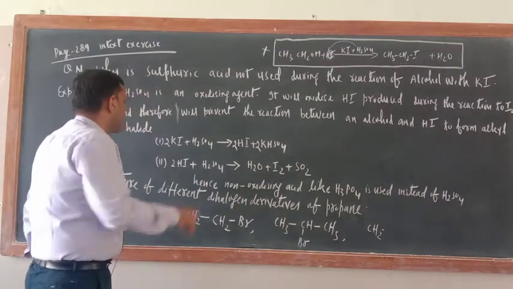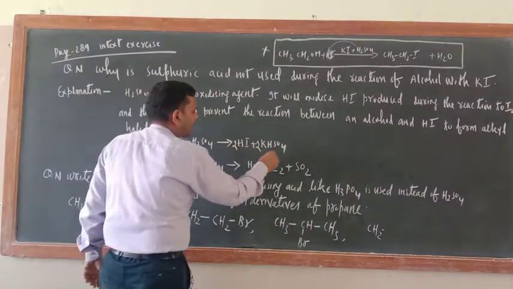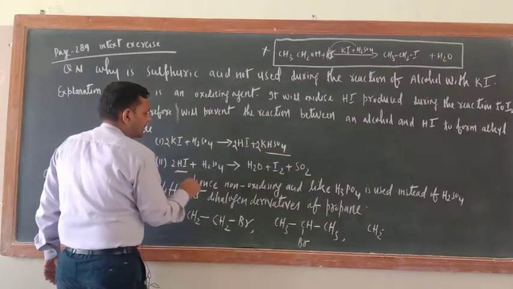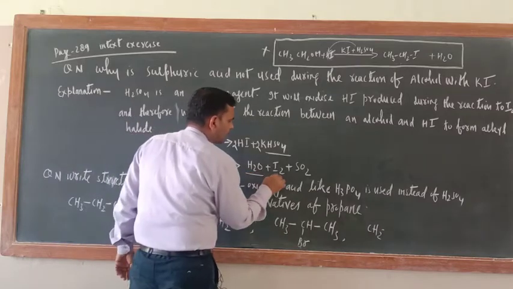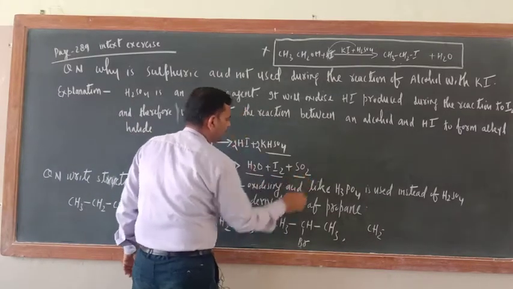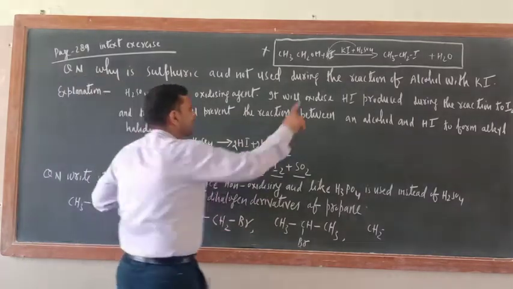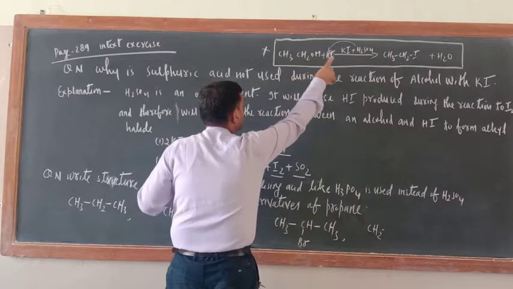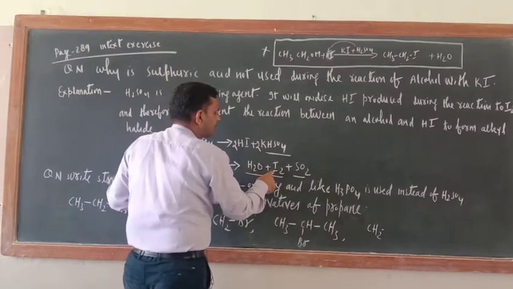When KI reacts with H2SO4, it forms HI and KHSO4. This HI reacts with H2SO4 and forms H2O, I2 and SO2. Now see, this HI is involved in the reaction with alcohol. If you take H2SO4, this HI will be oxidized into I2.